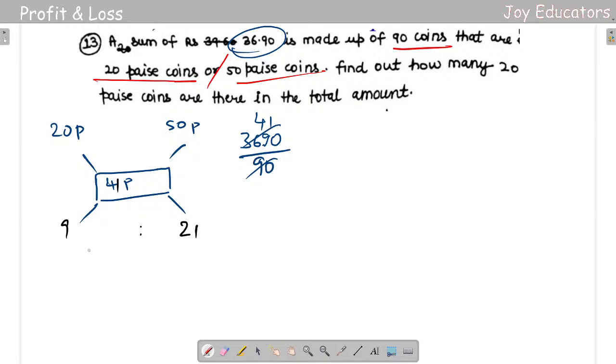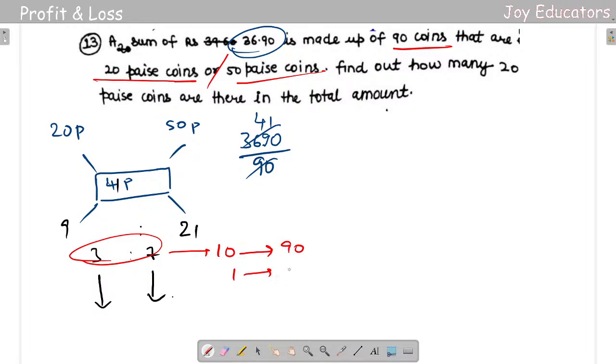So 3 3 is a 9, 3 7 is a 21. That's it. So we need to remove these ratios. To remove ratios, what you are supposed to do? Same thing that you did: 3 plus 7 is 10, and among 90 coins, for one part it will be 9.